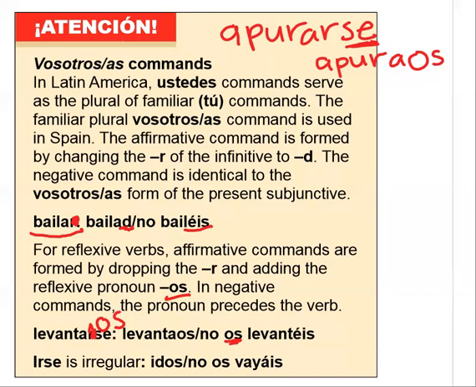This is plural. Okay. And then at the very bottom, we've got a pretty fun one. It's irregular only because the D stays. If you think about ir, what's the conjugation? You replace the R with a D, you'll have id. And then you are supposed to get rid of the D when you add os to it. But in this case, you don't do that. You keep the D there. So that's why it's irregular. So if you're saying leave from here, idos. So that one's an irregular one. Not that big of a change, just the D stays on it.